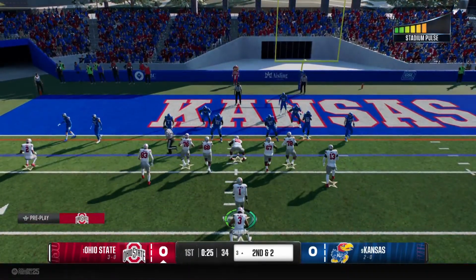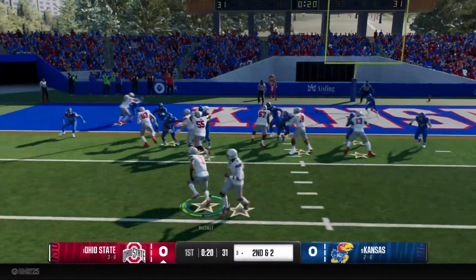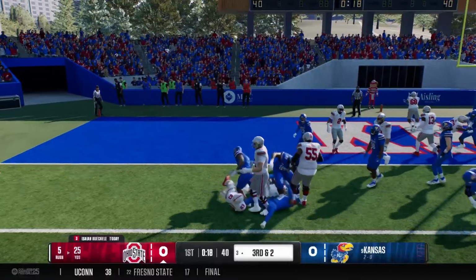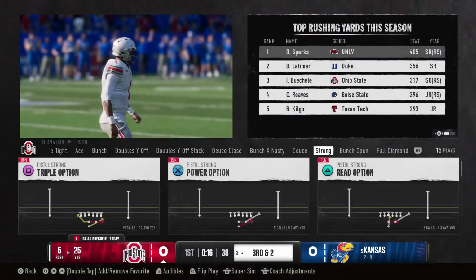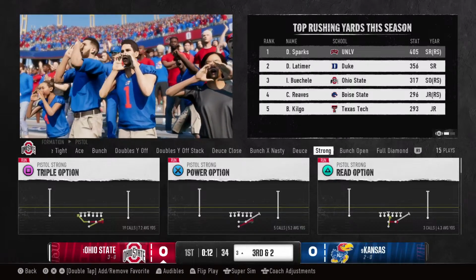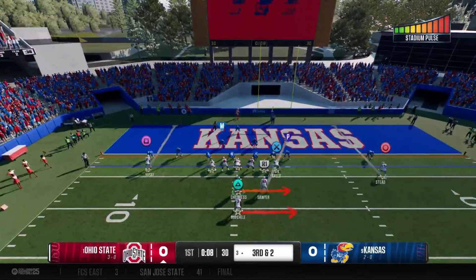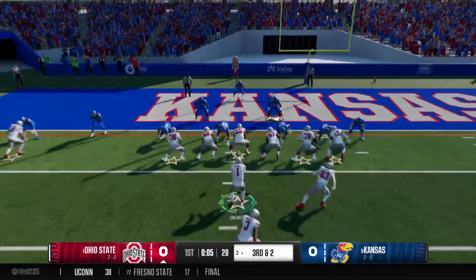Here comes a crucial 2nd down play. Every yard tough to find out here in the red zone. Chris, I think you've got to give all the credit to the wide receiver here. Man-to-man coverage on an out route. That is a tough ask. Good inside move on the stem to separate from the defender, and a great throw by the quarterback near the sideline. 3rd down play for this offense.